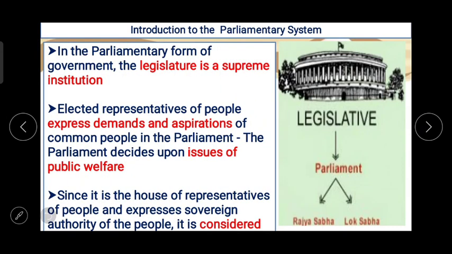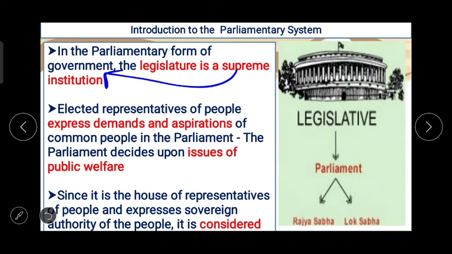In the parliamentary form of government, the legislature is a supreme institution. सबसे ऊपर जो है वो legislature है. Elected representatives of people express demands and aspirations of common people in the parliament. The parliament decides upon issues of public welfare.